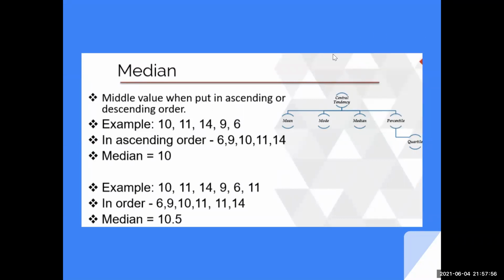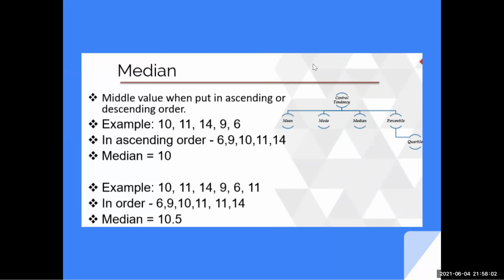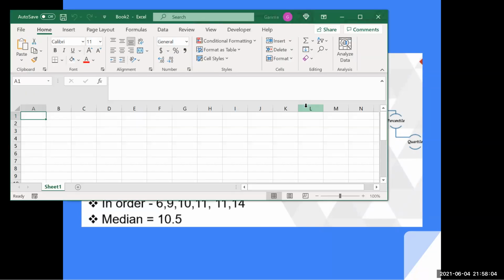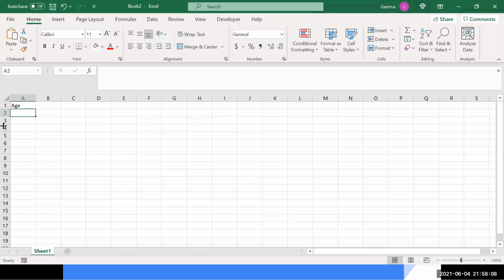By first sorting the data. 50%. So if I come over here in the Excel, yeah, sorting the data and then finding the center point. So suppose I have the age of certain people that is given to me. There is one person whose age is 22, 21, 24, 25, 18, 19, 20, right? So I have the age of 7 people that is given to me.